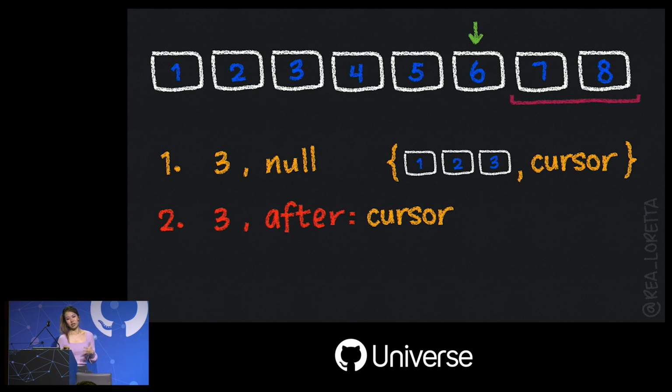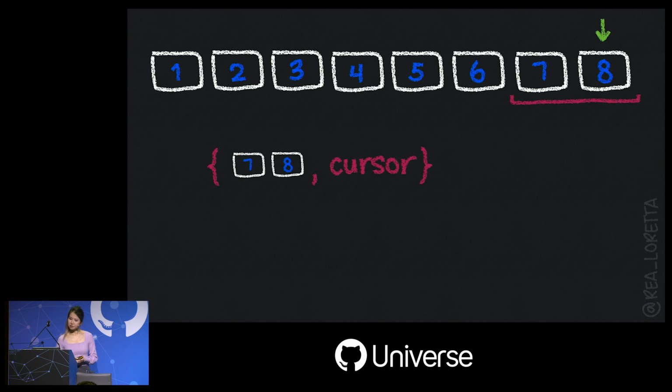Now finally, we can fetch our last 2 PRs by repeating this process. Cool, like this. So we notice that we're using our cursor from step 2 right there. So it's pretty straightforward, this whole path. And now our cursor points to PR 8, right? This is our result. How do we know we're at the end?